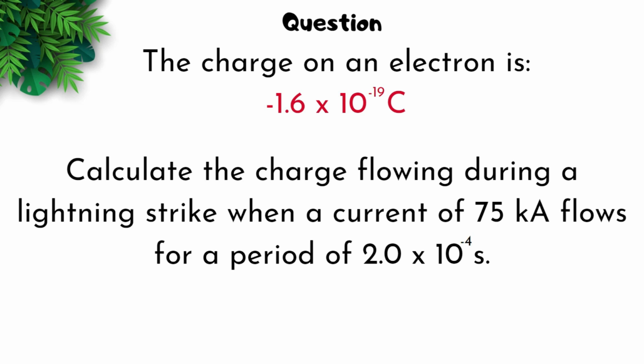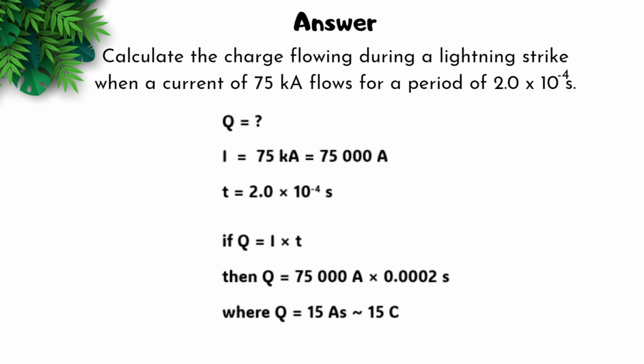Question. The charge on an electron is negative 1.6 times 10 to the negative 19 coulombs. Calculate the charge flowing during a lightning strike when a current of 75 kiloamps flows for a period of 2.0 times 10 to the negative 4 seconds.